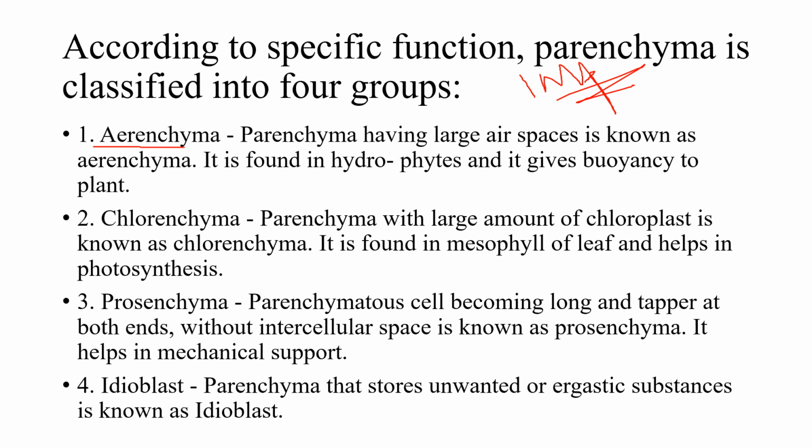Parenchyma with a large amount of chloroplast is called chlorenchyma. It is found in mesophyll cells of the leaf because it helps in photosynthesis. Then prosenchyma: parenchyma cells becoming long and tapering at both ends without intercellular space is known as prosenchyma.